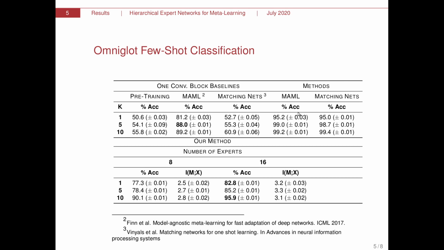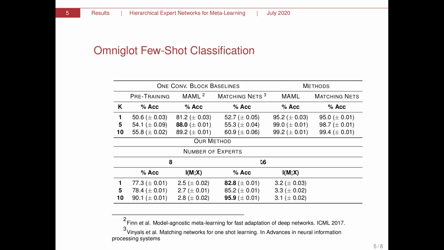And we evaluated this on the Omniglot few-shot classification data set. We considered several baselines. One is pre-training of a shallow neural network with only one convolutional layer. And we trained this network naively once with MAML and once with matching nets. Compared this to how they would fare if we use 4 hidden layers as suggested in the original papers. And then we compared this to our network, which has maybe here in this case 8 experts or 16 experts. Again, each of them only a shallow neural network with one hidden convolutional layer.